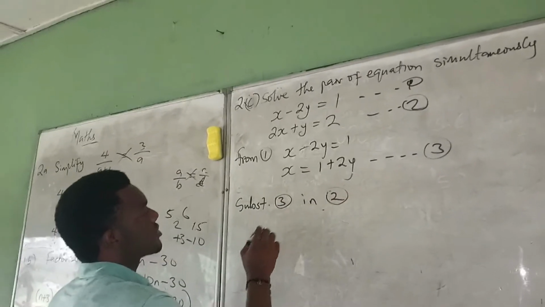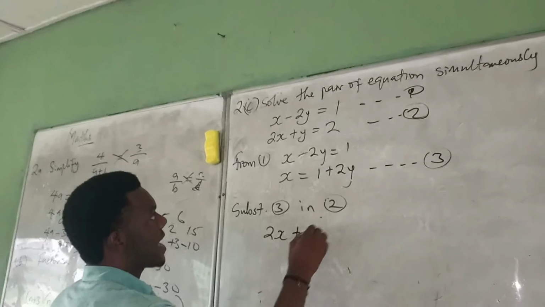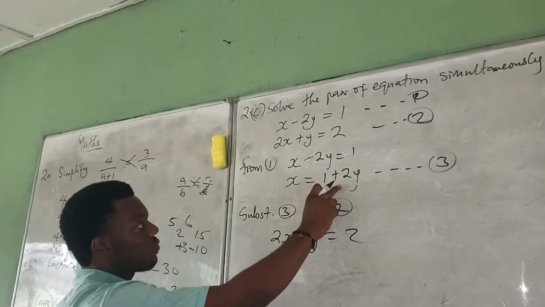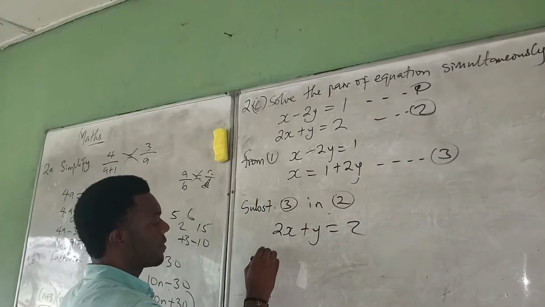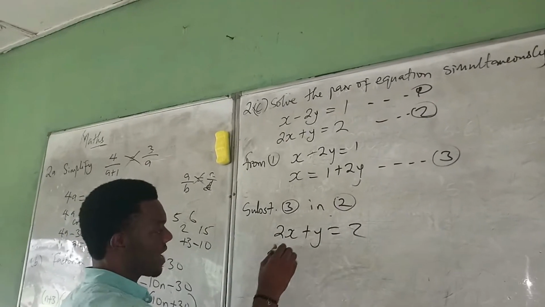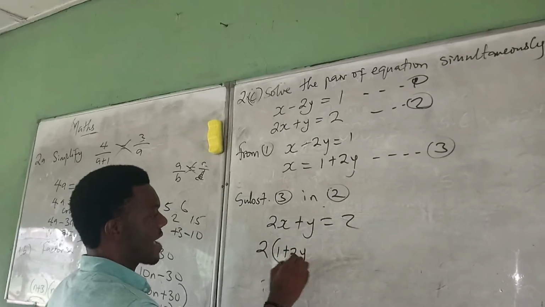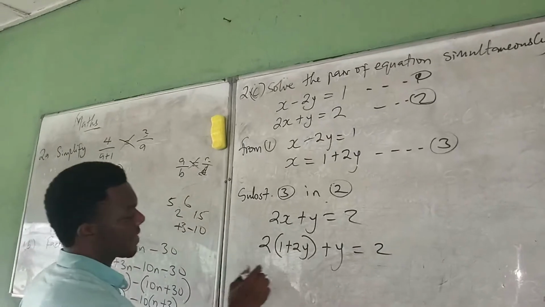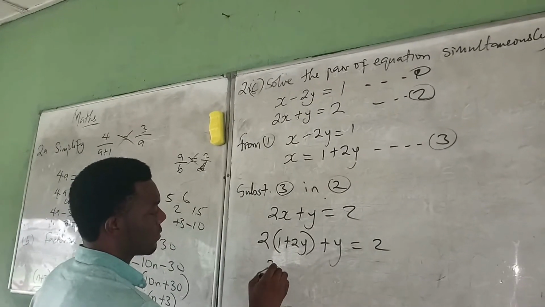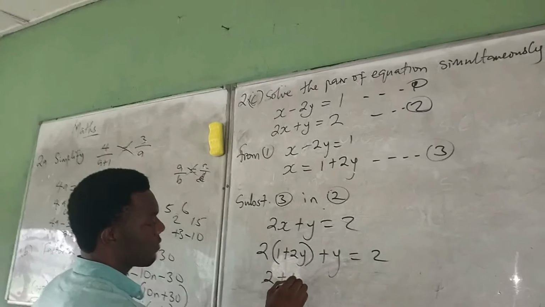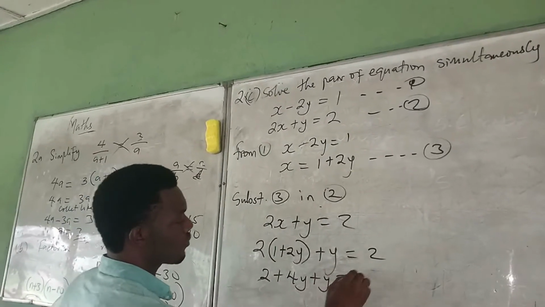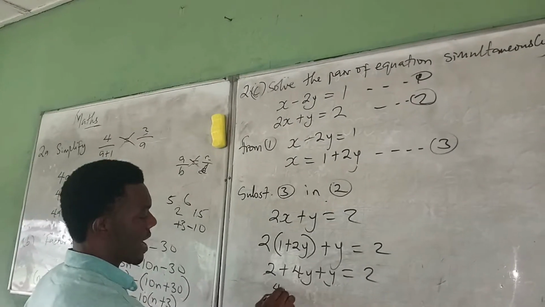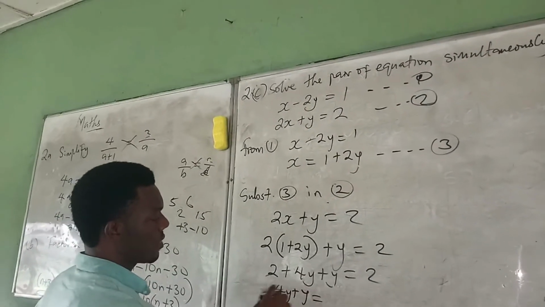So what is our equation 2? We have 2x plus y equal to 2. So we have to replace x with 1 plus 2y. So we now write 2, and instead of writing x, we write bracket 1 plus 2y, plus y is equal to 2. So you open up this bracket, 2 times this: 2 plus 4y plus y equal to 2. Collect items: 4y plus y equals 2 minus 2.